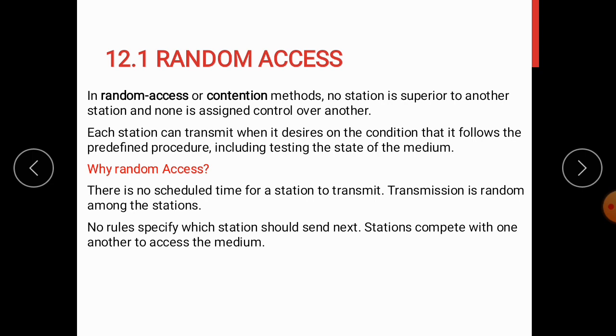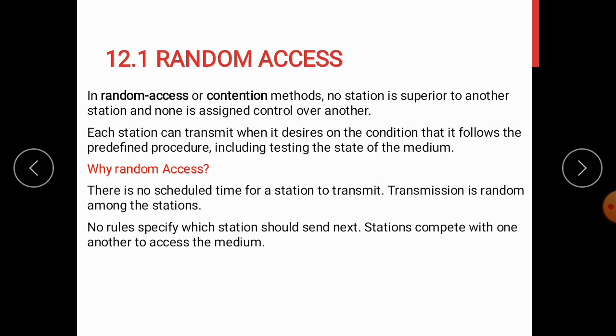The decision is based upon the state of the medium, which can be idle or busy. If the medium is idle, the station can send the data. If the medium is busy, the station has to wait. These rules are predefined by the protocol.